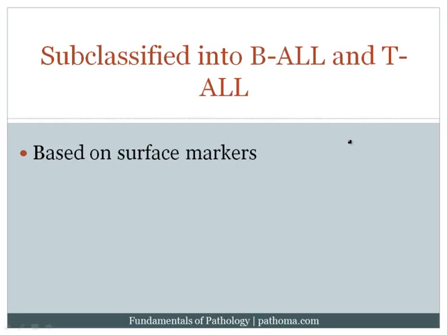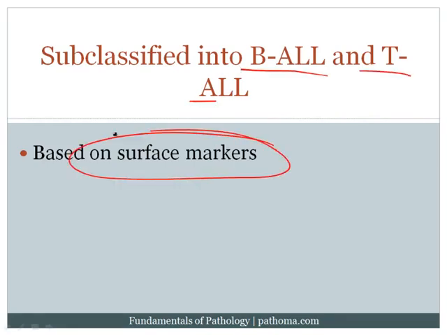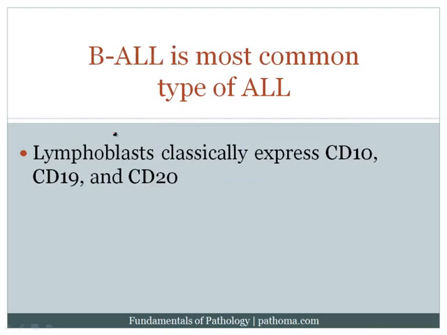So as I say here, ALL can be subclassified into B-ALL and T-ALL, and we base that on surface markers. The way by which we make that distinction is surface markers. In other words, both B-ALL and T-ALL will have TDT positivity. That allows it to be called an ALL, but the surface markers will distinguish the two. So B-ALL is the most common type of ALL. The classical surface markers are CD10, CD19, and CD20. These are the classic markers seen in a B-ALL.